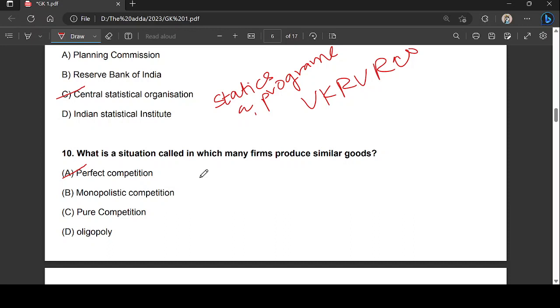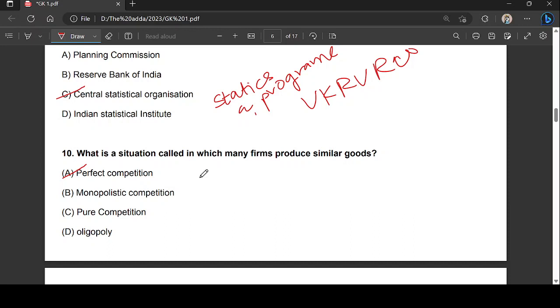Whereas in monopolistic competition, there is one dominant company that wants to exert control over the market, right? So let's say, for example, soft drinks: Coca-Cola or Thums Up, Coca-Cola is a brand, and various other soft drinks come under it, like Thums Up, Sprite, etc. So there is one dominant company that wants to exert control over the market.